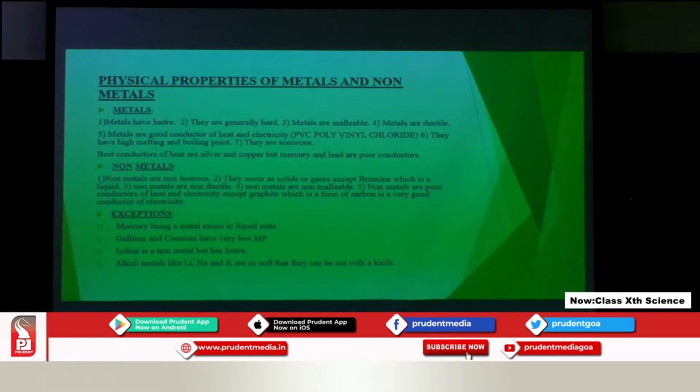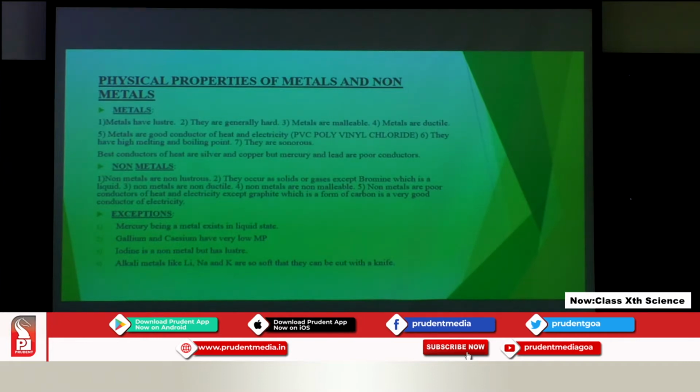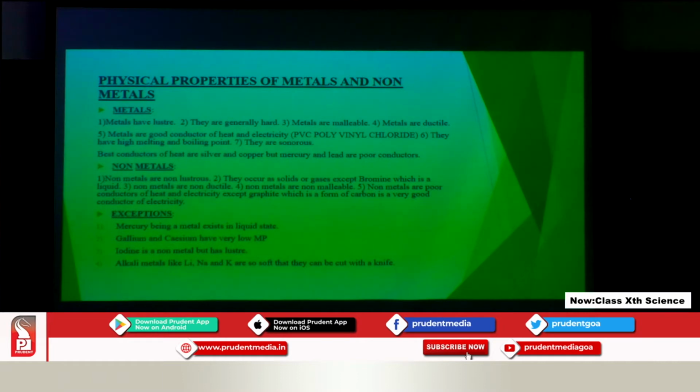Under chemical properties we will see how metals and non-metals react, the chemical reactions taking place in the metals and the non-metals. So first let us begin with the physical properties of metals and non-metals.